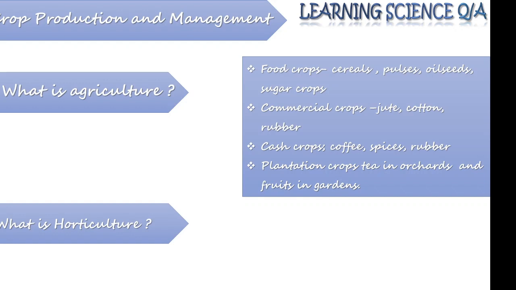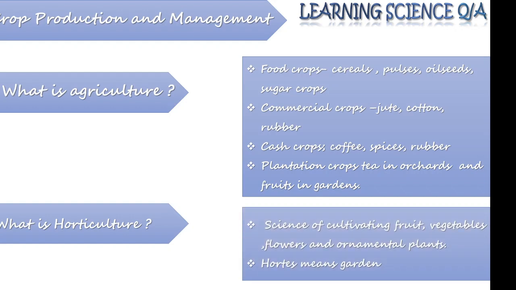The next question that can be asked from the same topic is, what is horticulture? Many times agriculture and horticulture are confused. So the science of cultivating fruits, vegetables, flowers and ornamental plants is known as horticulture. Horti is also the same as garden. So, the science of cultivating fruits, vegetables, flowers and ornamental plants is known as horticulture.